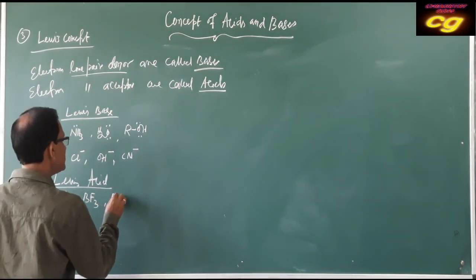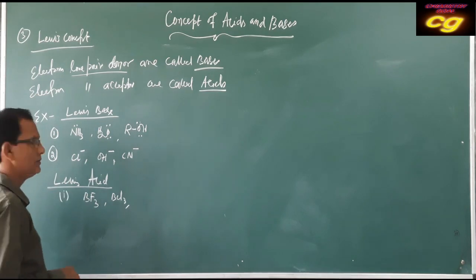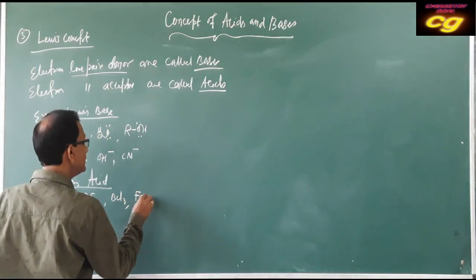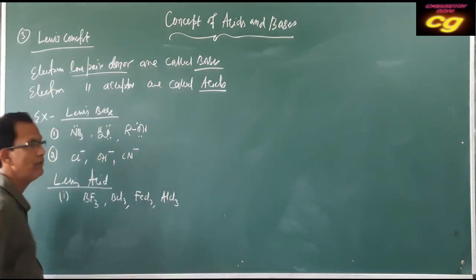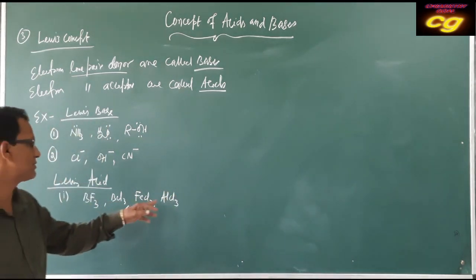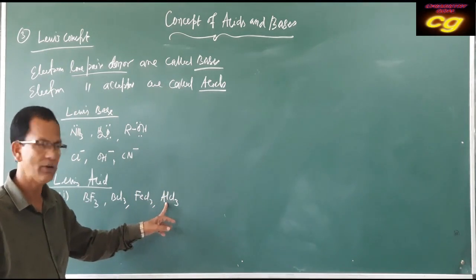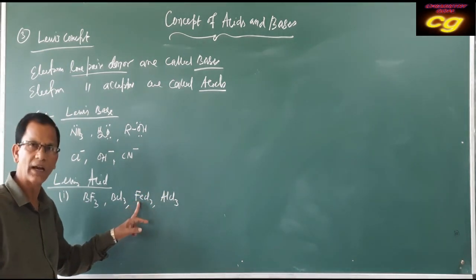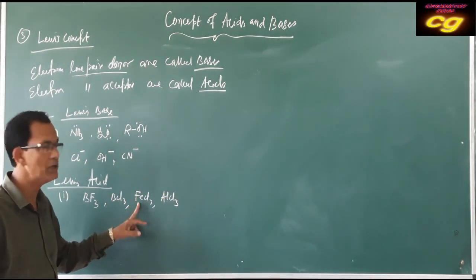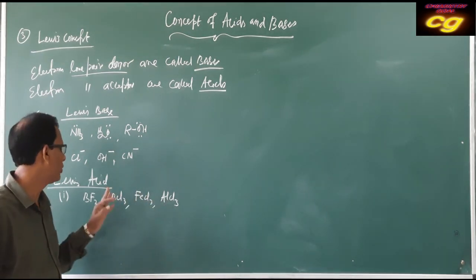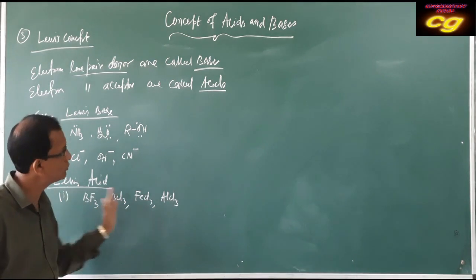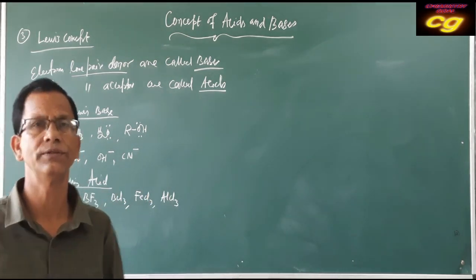Then BCl3, then FeCl3, AlCl3, all having vacant orbitals. Aluminium has vacant orbitals. Iron has vacant d orbitals. Boron has a vacant p orbital available. So these are called Lewis acids.